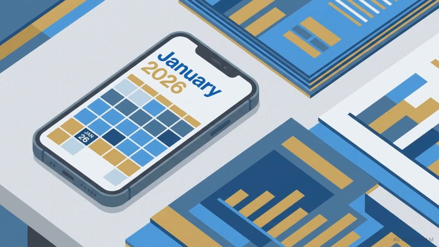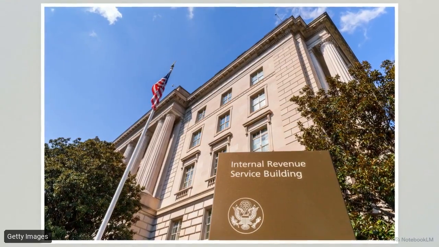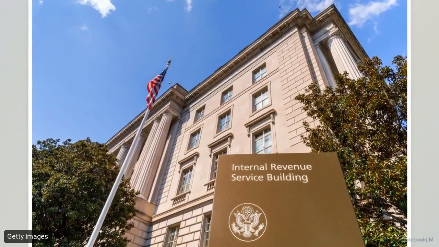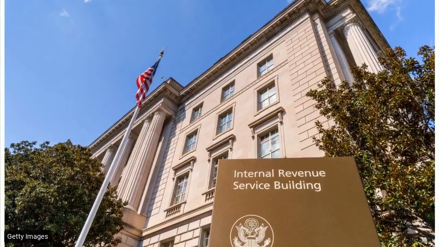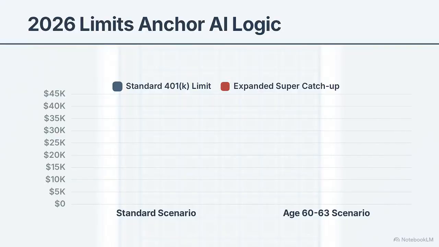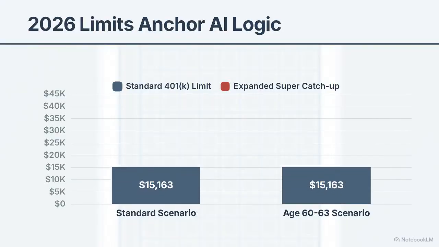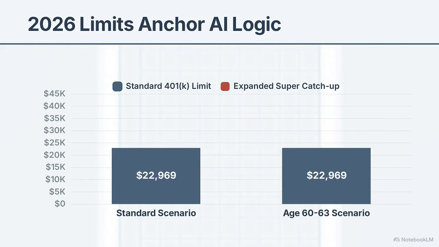Next, you have to anchor the AI in the present. If left alone, it might rely on outdated training data. You must explicitly force the AI to base all of its calculations on the current 2026 Internal Revenue Service tax code. This bar chart compares the quantitative scale of the baseline limits you need the AI to recognize. For 2026, the standard 401k contribution limit is $24,500.